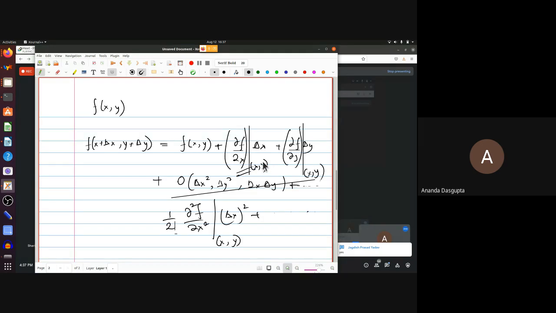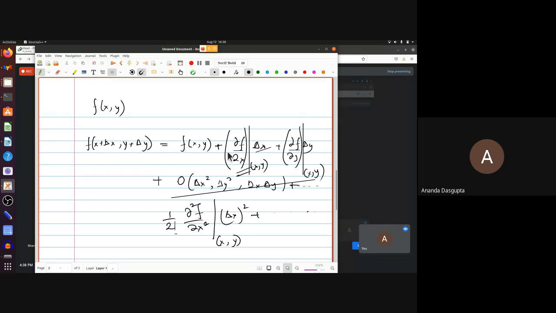Okay, and then you should be able to see that del f del x evaluated at x comma y, of course, cannot depend on delta x. It has nothing to do with delta x. You take the function f, however complicated it is, you are just assuming that the function is differentiable. It's a smooth function. That's the assumption which goes in. And if it's a smooth function, its derivative can be evaluated at a particular point.